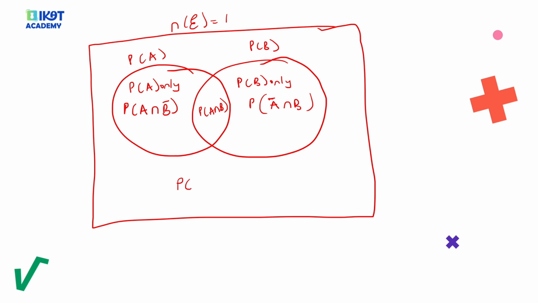Then what is outside here is called the probability of A union B complement, or the probability of neither event occurring. Okay, before we go, we should first look at a few key definitions before we go on.